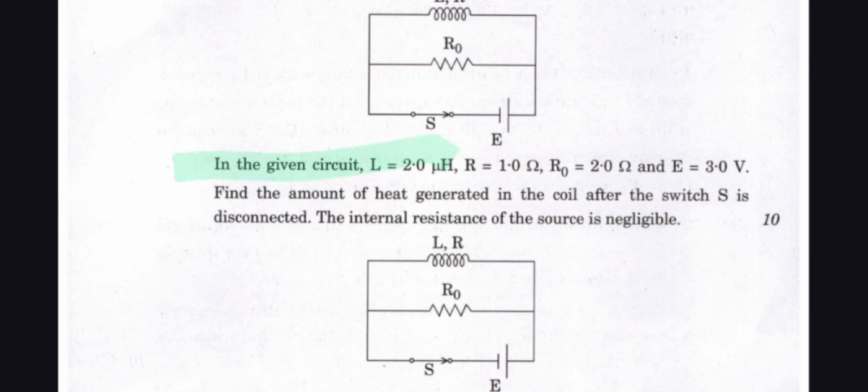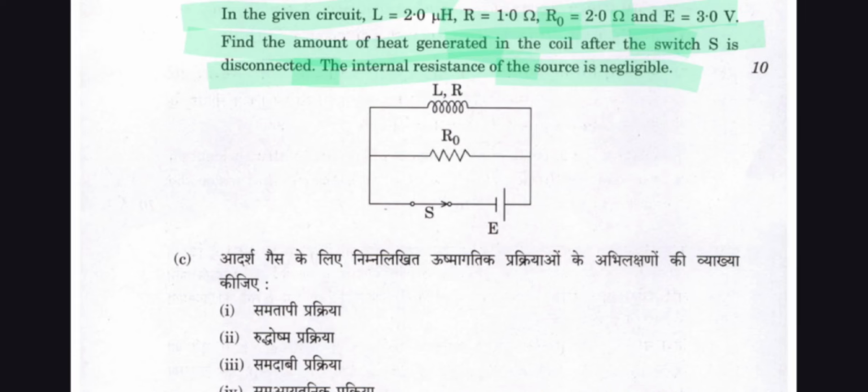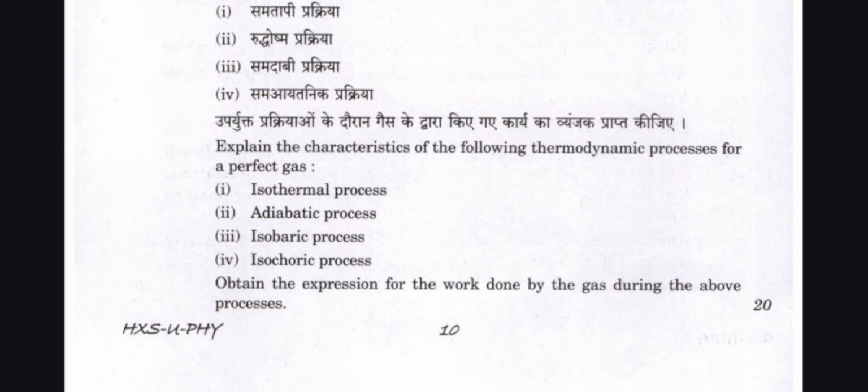In the given circuit, L = 2.0 μH, R = 1.0 ohm, R0 = 2.0 ohm, and E = 3.0 volt. Find the amount of heat generated in the coil after the switch S is disconnected. The internal resistance of the source is negligible. So you see this. And question number c is here.